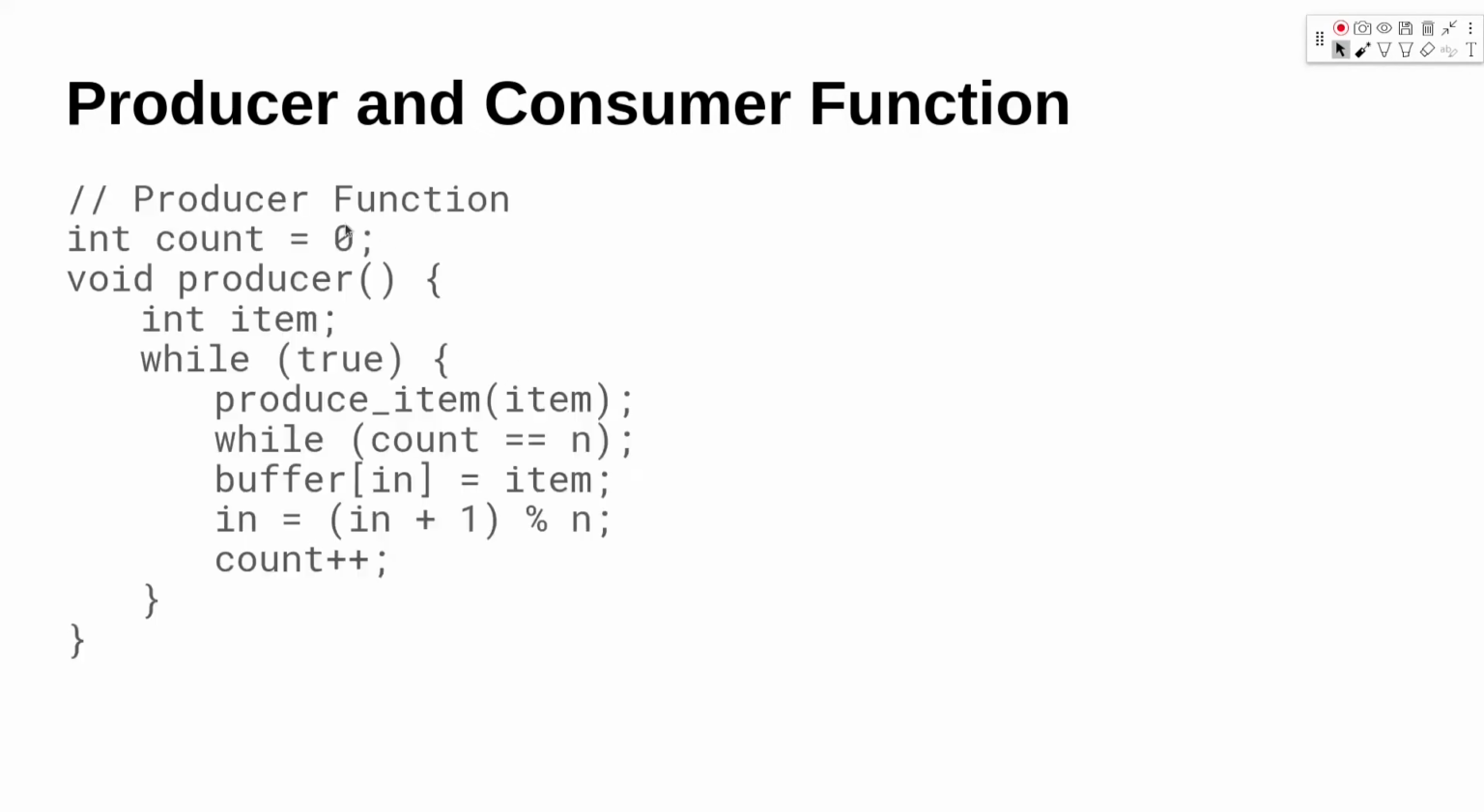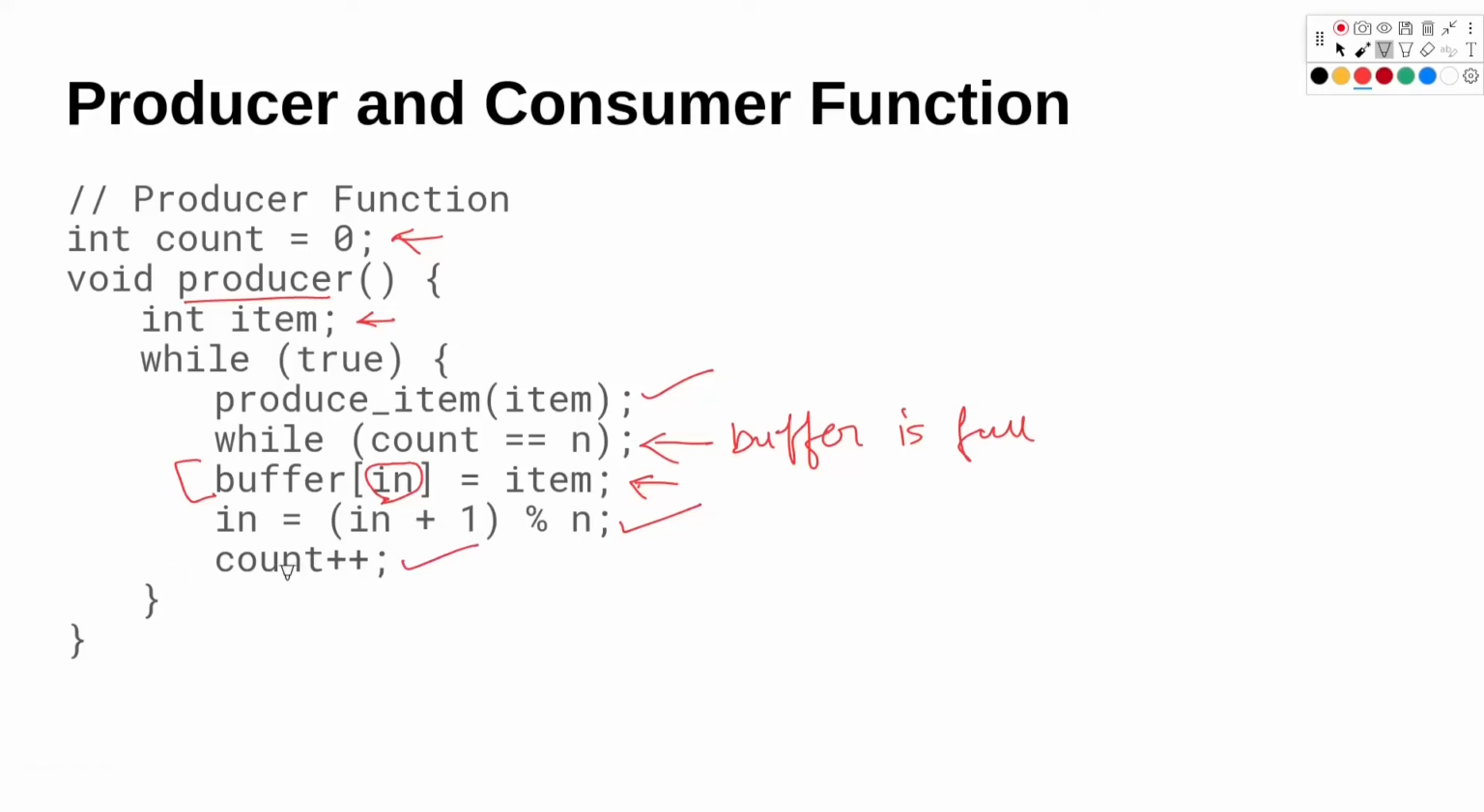This is the producer function. Here we have a count variable which has an initial value of 0. Then in the producer function, we have an item, and we are running an infinite loop. Inside that loop, we produce an item, and here we check if the count is equal to n. That means the buffer is full. While the buffer is full, we can't execute the next statement, so we run a loop here for that reason. After that, we store that item in the buffer. We increase the index where the producer function is pointing in the buffer, and we increase the count. That means we have added one element.